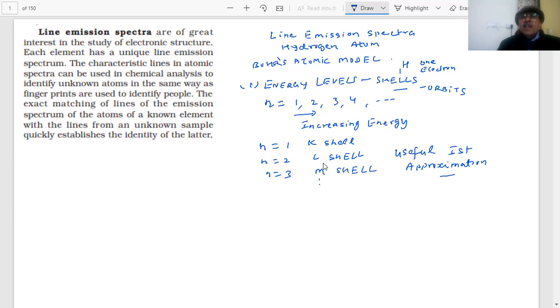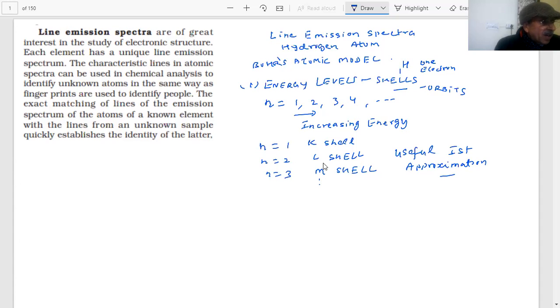However, when they analyzed the spectra of other atoms, what was found is that this approximation no longer holds true.